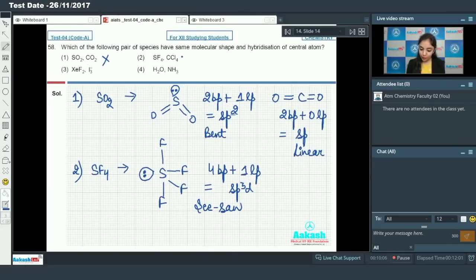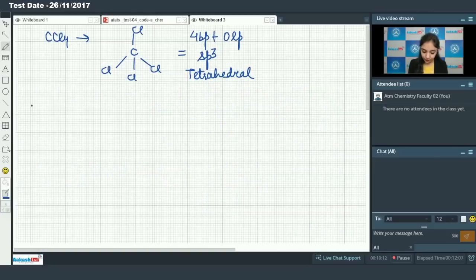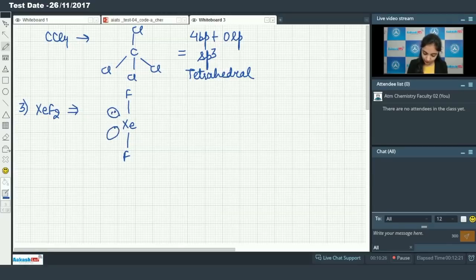So this option is also incorrect. Now we have the third option, XeF2 and I3 negative. In XeF2 we have 2 bond pairs and 3 lone pairs.